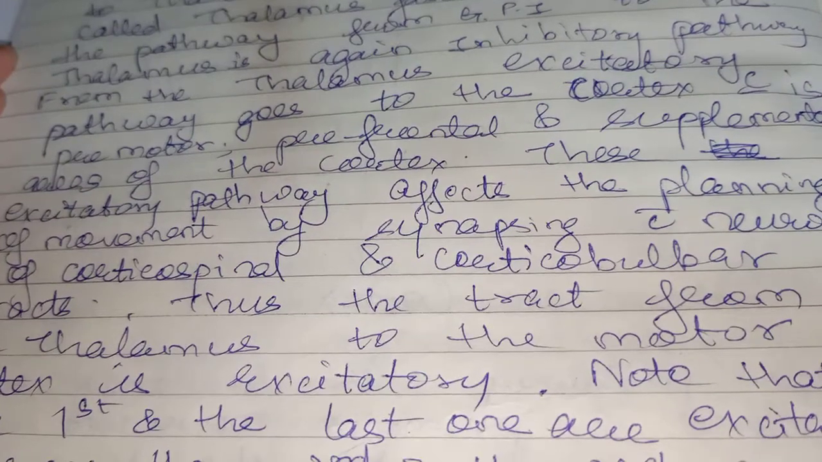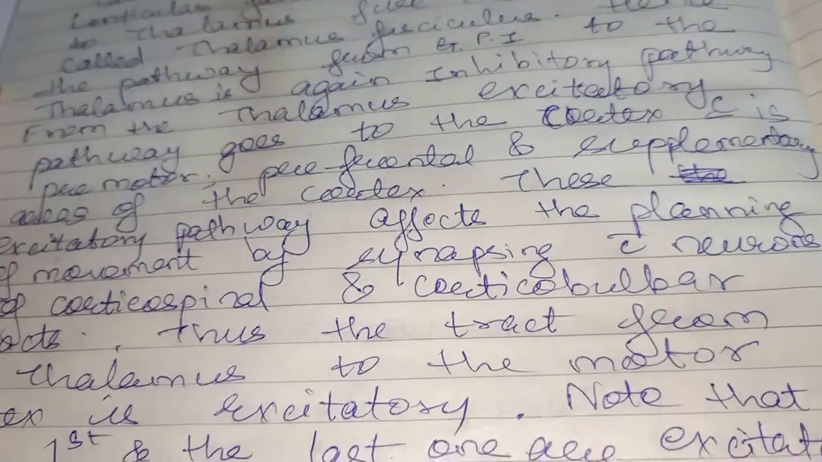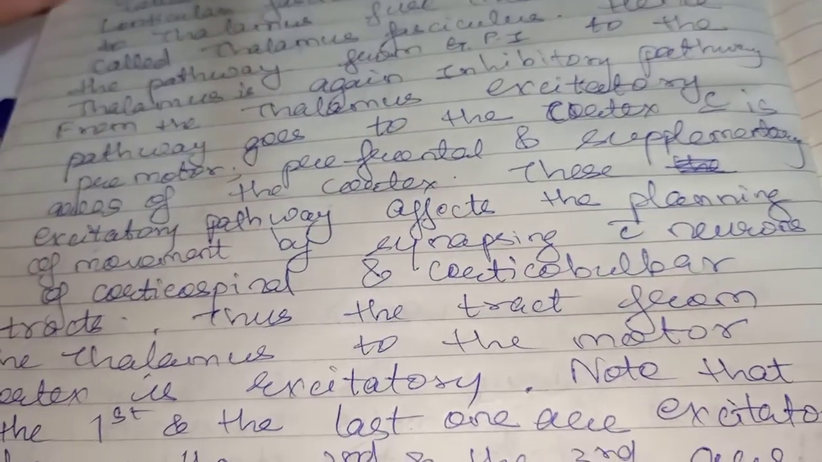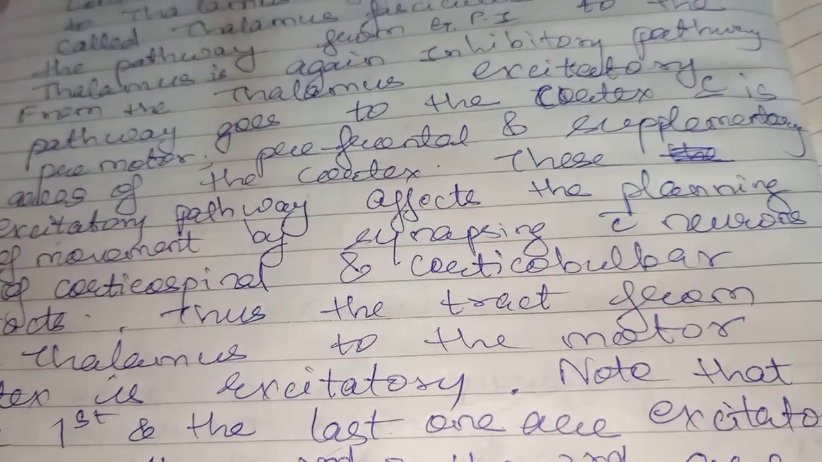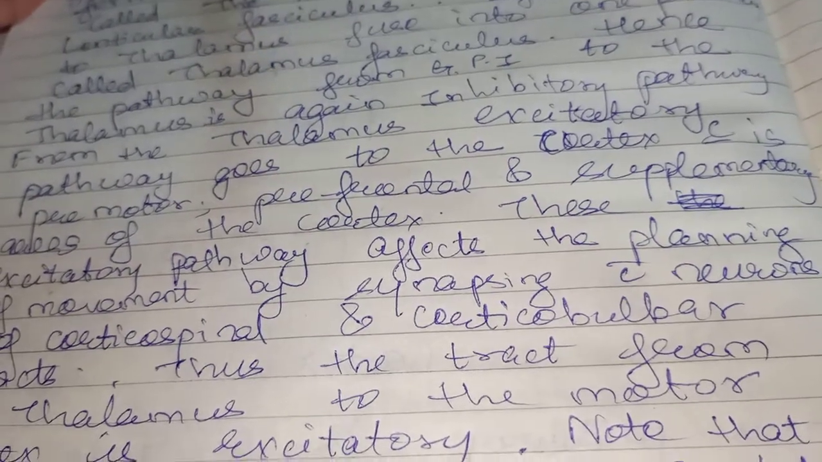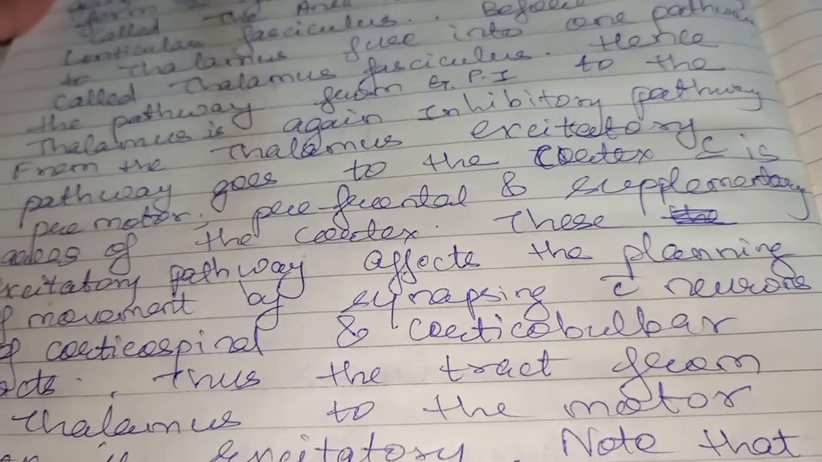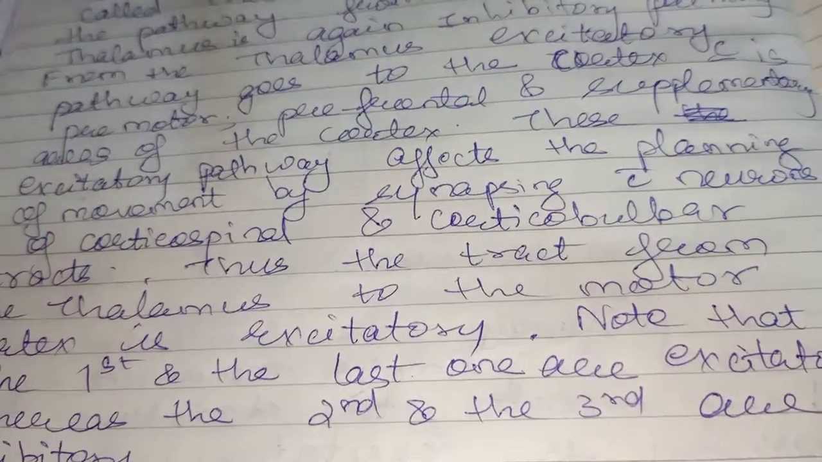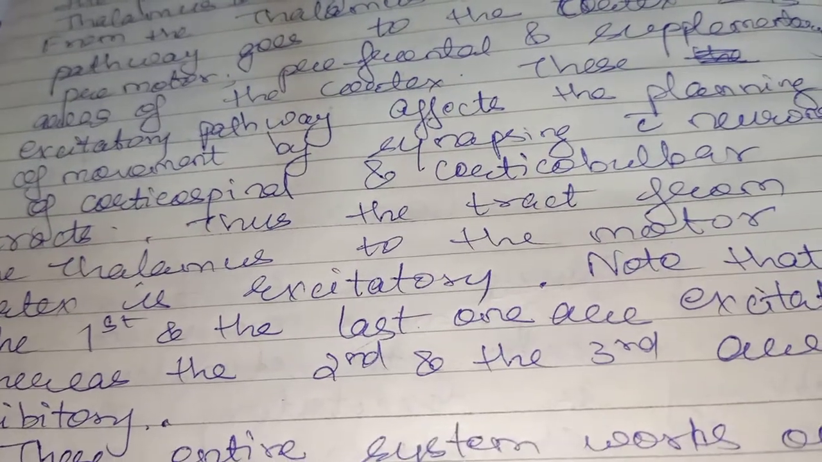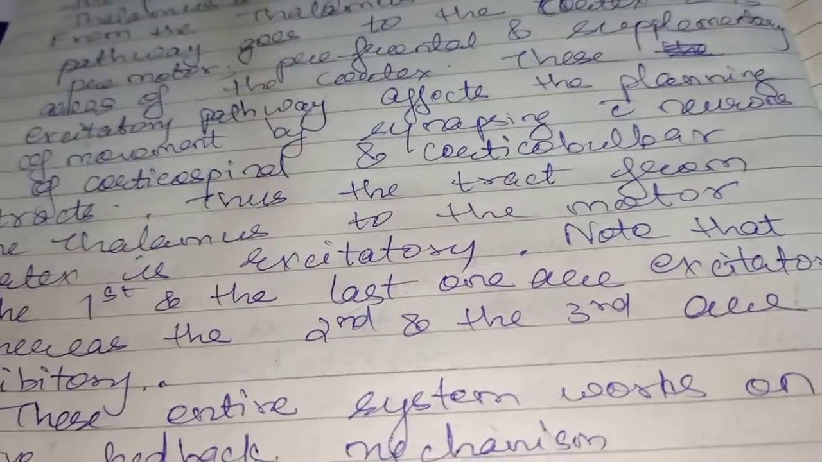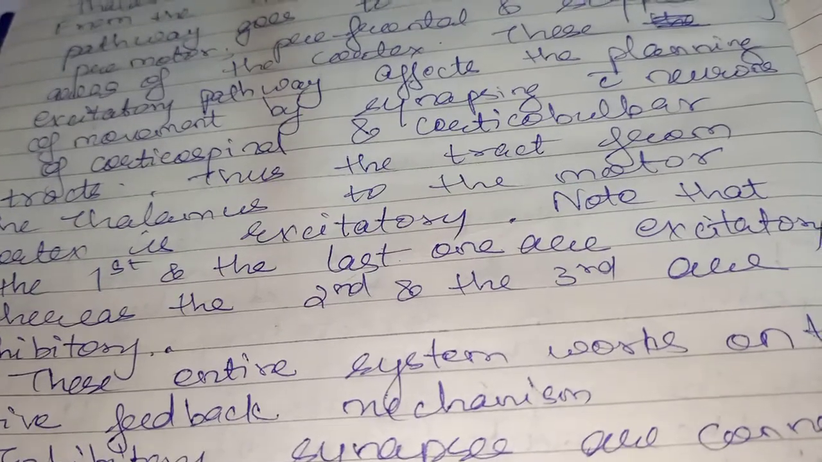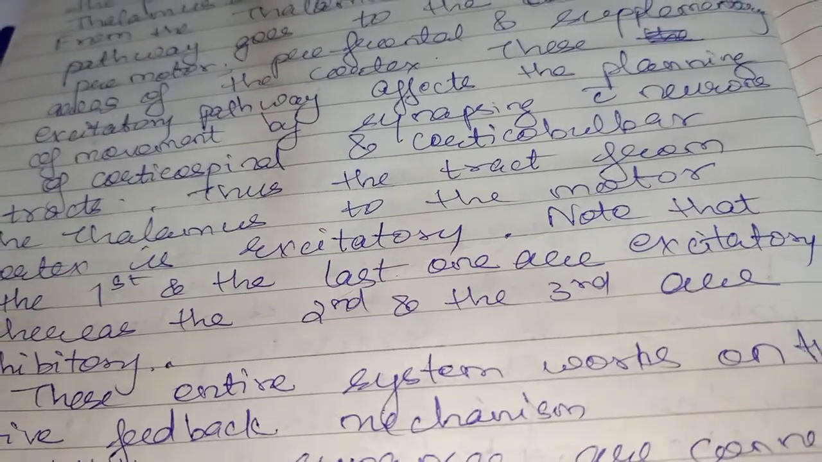This excitatory pathway affects the planning of the movements by synapsing with the neurons of the corticospinal and corticobulbar tracts. So this excitatory pathway, coming from the thalamus and going to the cortex, synapses with the neurons of the corticospinal and corticobulbar tracts. Thus the tract from the thalamus to the motor cortex is excitatory.